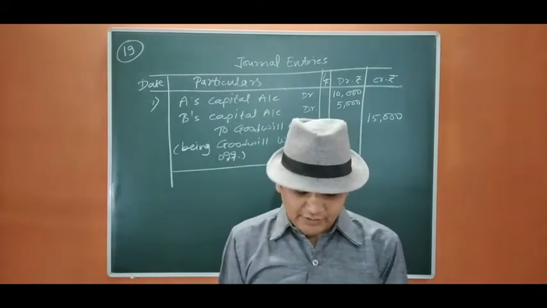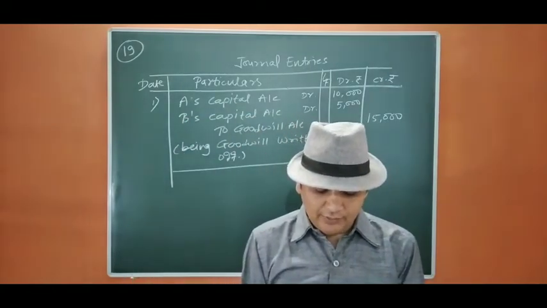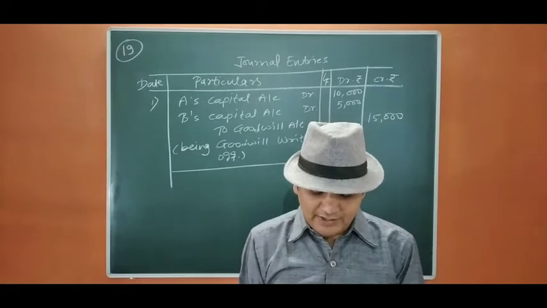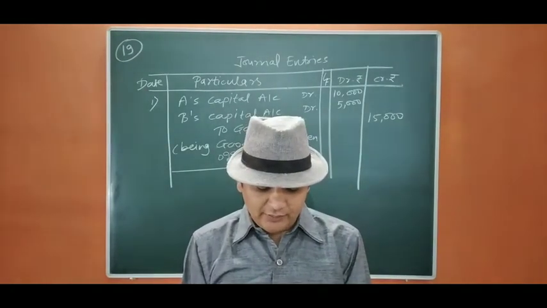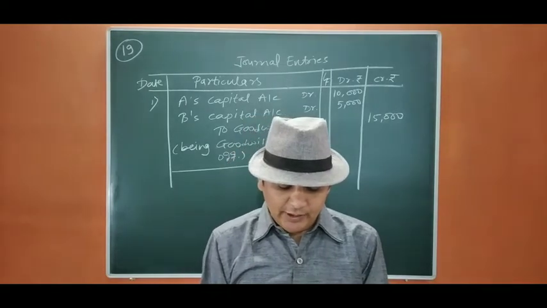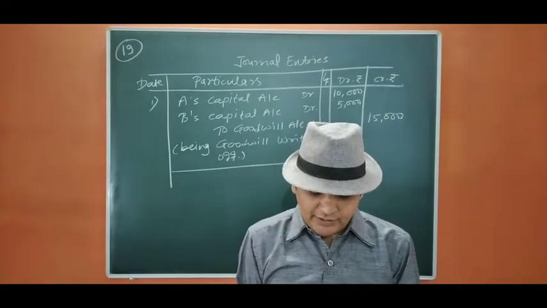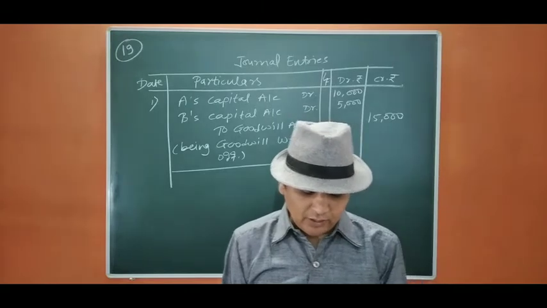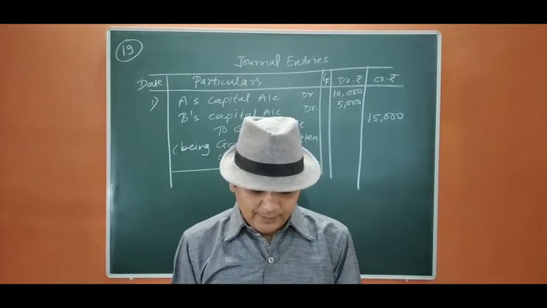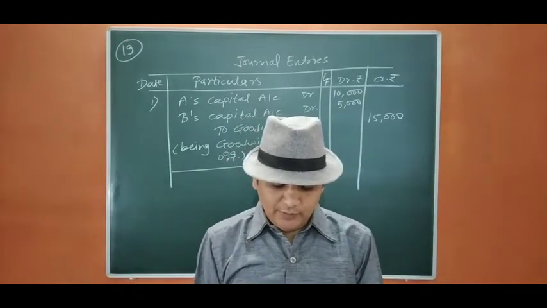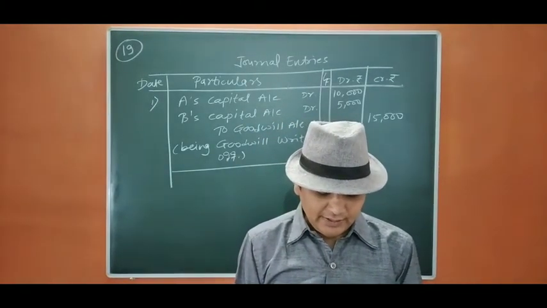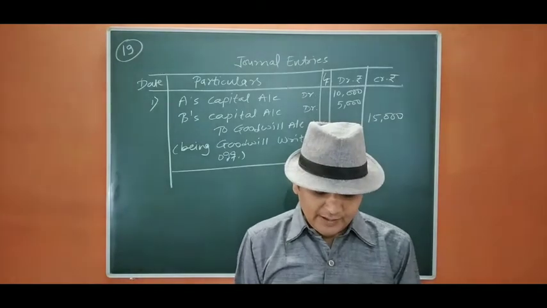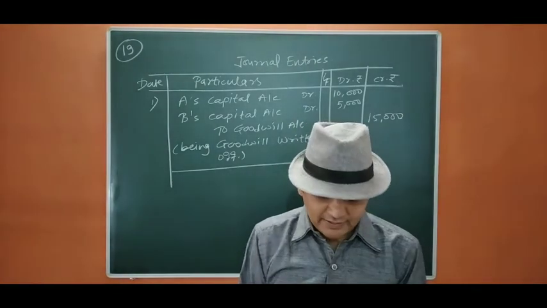A and B are partners sharing profit and losses in the ratio of 2:5. They admit C on the condition that he will bring 14,000 as his share of goodwill to be distributed between A and B. C's share in future profit or loss will be 1/4. What will be the new profit sharing ratio and what amount of goodwill brought in by C will be received by A and B? So let us start.